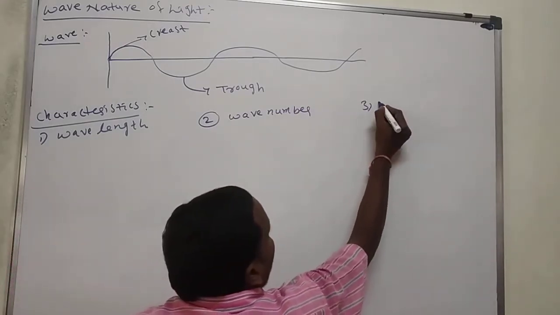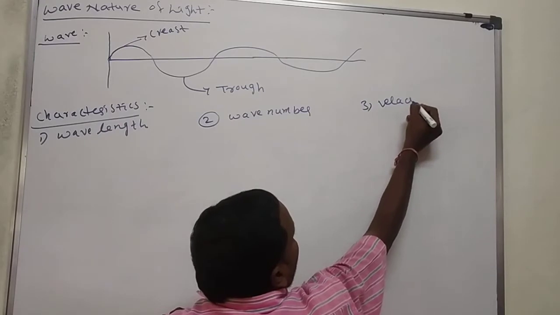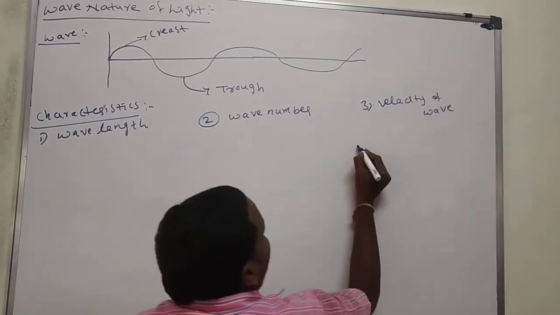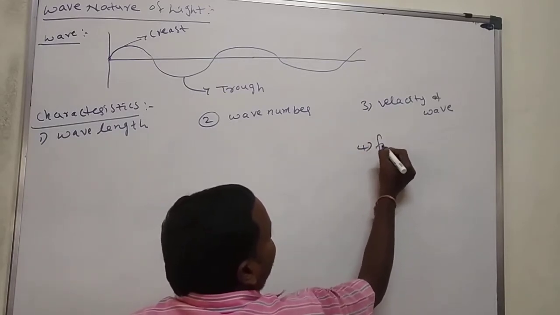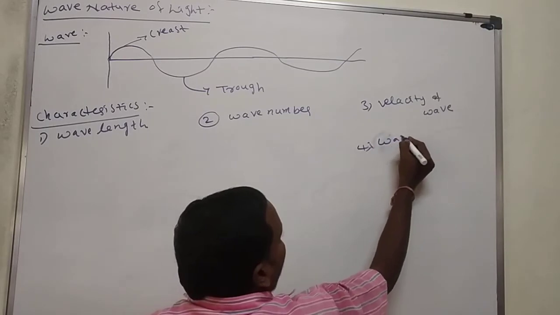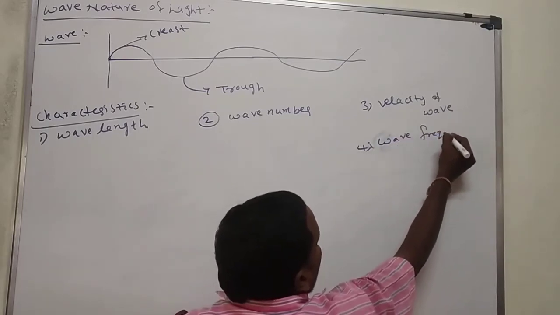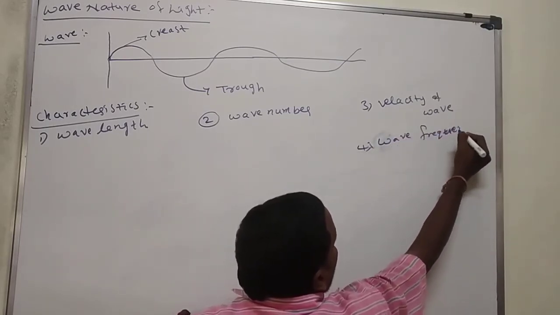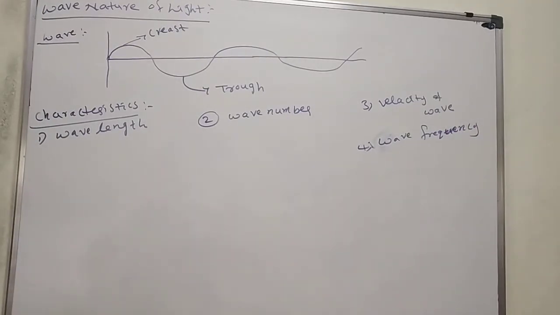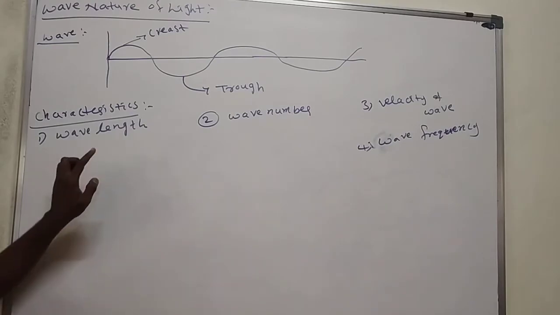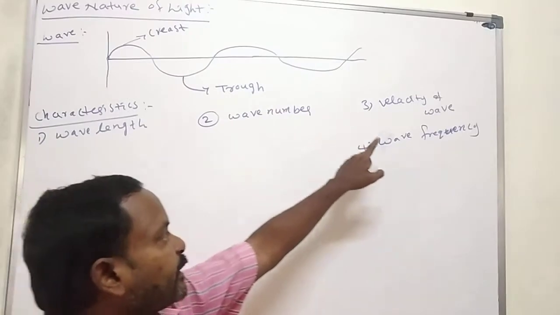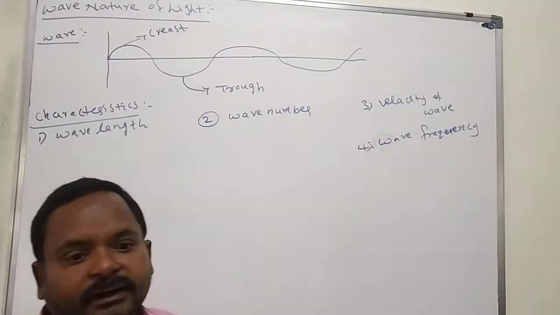Third one, velocity of wave. Fourth one, wave frequency. These are the important characteristics of wave. One is wavelength, second is wave number, third is velocity of wave, fourth is wave